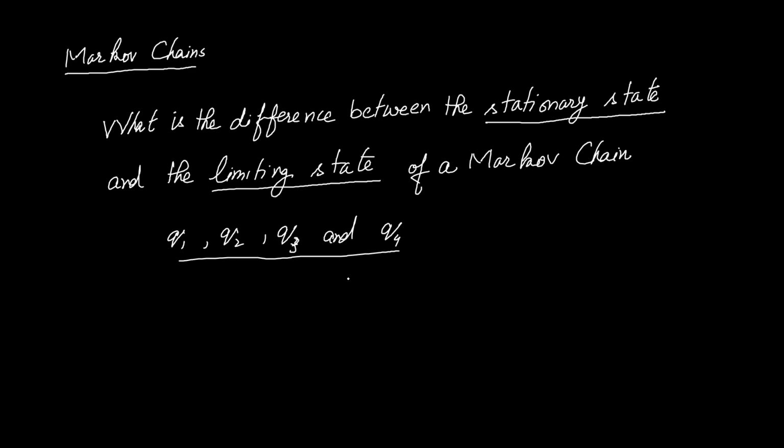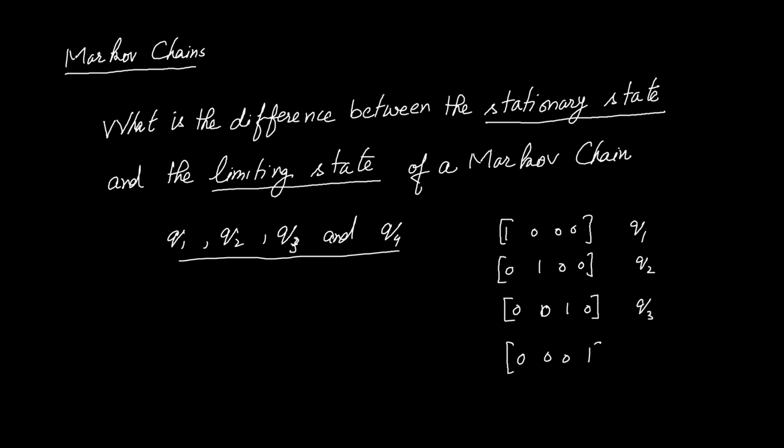These states are mathematically represented as either row vectors or column vectors, depending on the convention being used. We will use the row vector convention. State 1 is represented as a row vector. This is the Q1 state. Q2 state is represented as this row vector. Q3 is represented as this row vector, and so on. Q4 is represented as this vector.